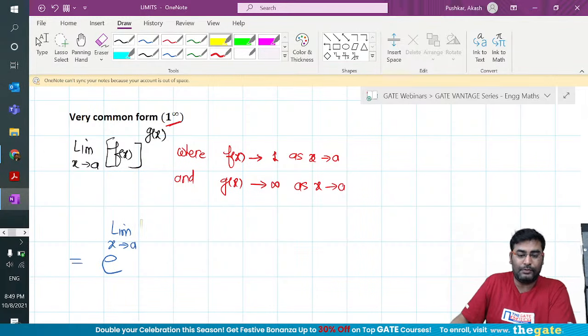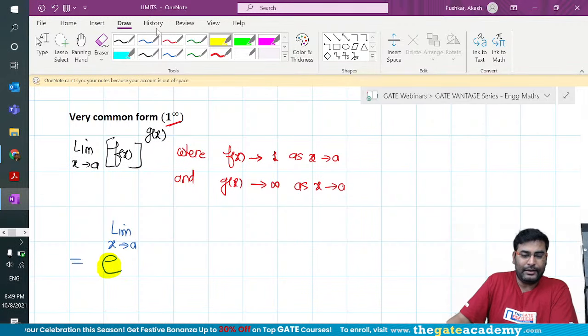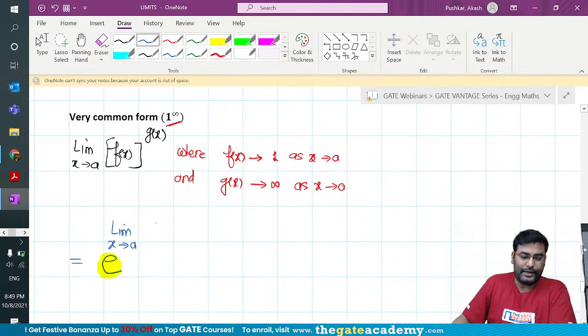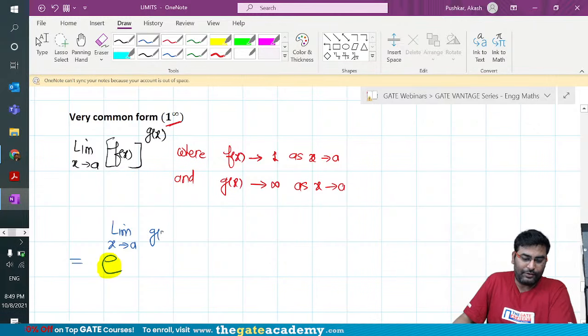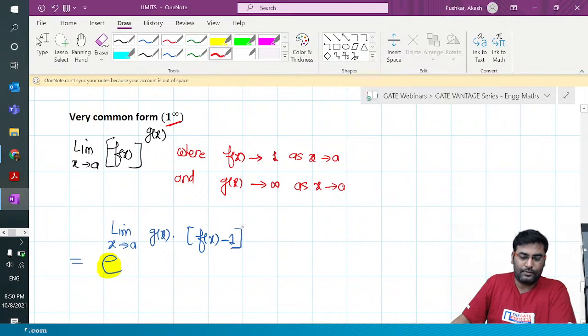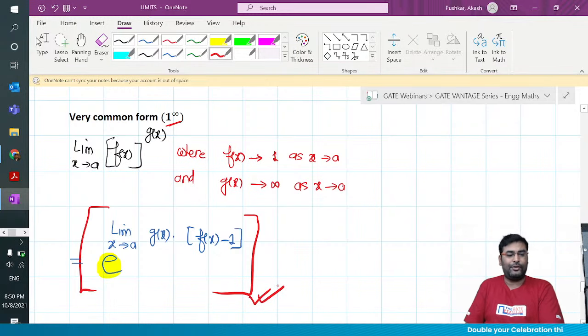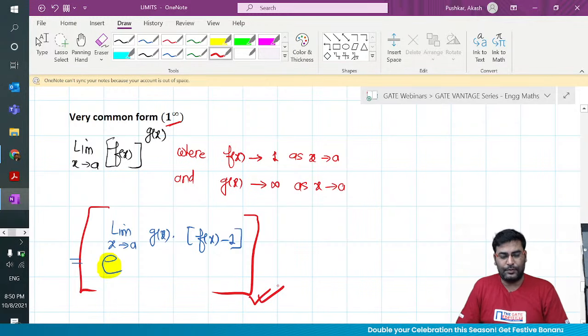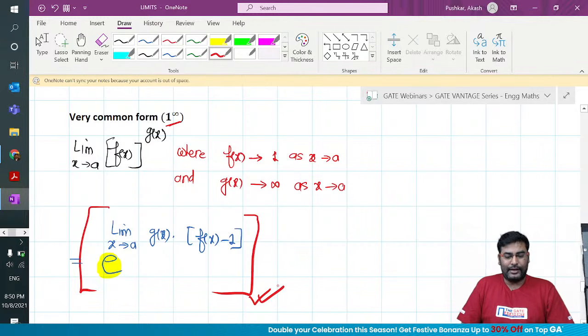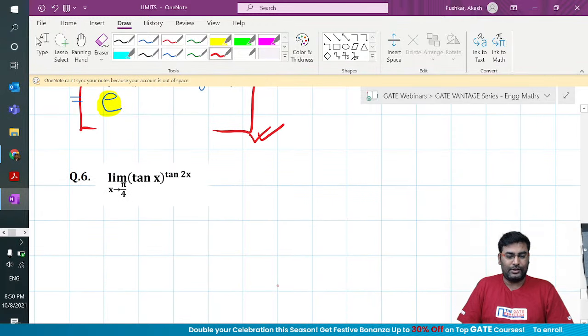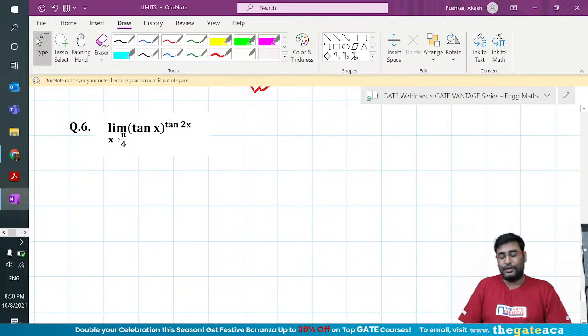A lot of times students miss this, so let me highlight it. E to the power limit x tends to a, g of x into f of x minus 1. This is all in power. So you can use this formula as a ready to use formula and you can answer any question on this form. Let's try this and answer the very first question on the screen on this form.